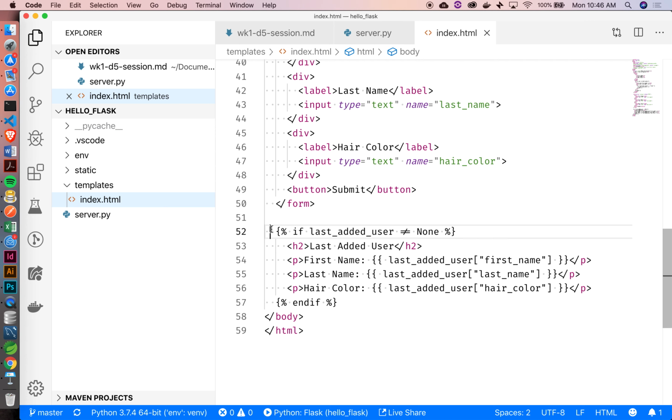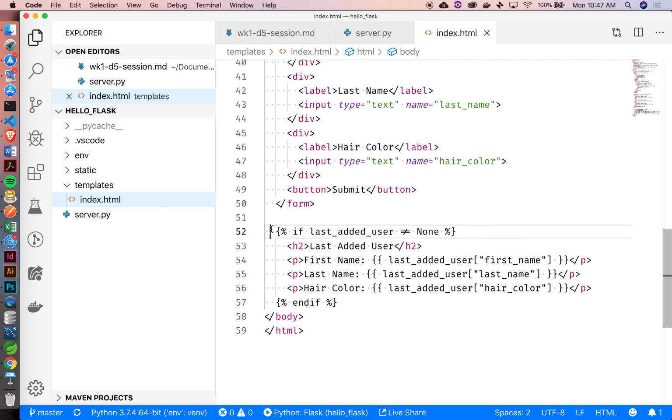Okay, yeah, that's good. Yes, Alex. The doubles are just a display. Yeah, exactly. So if we have a single curly brace followed by the percent sign, that means that we're doing some kind of logic in there. We're controlling the flow of the template a little bit. Whereas the double curly brace means all I'm doing is just outputting something. I want this value to be substituted when the template is rendered.